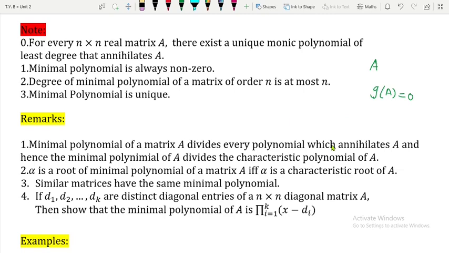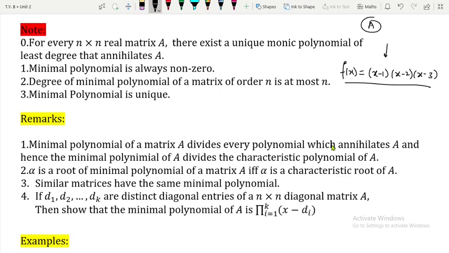How can we use remark 1 for this? For that purpose we express our characteristic polynomial in terms of linear factors. Suppose my characteristic polynomial is x minus 1, x minus 2 and x minus 3, of a matrix A of order 3.